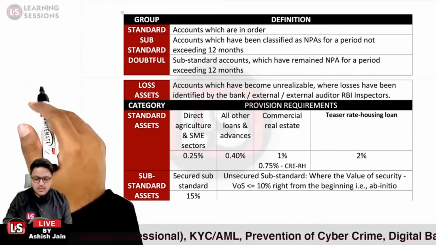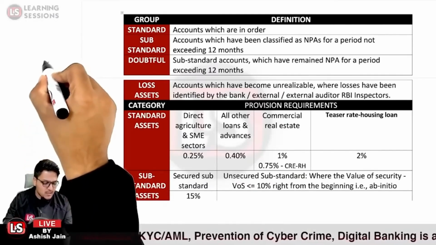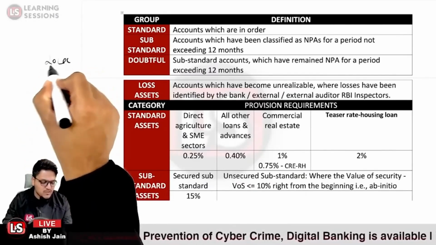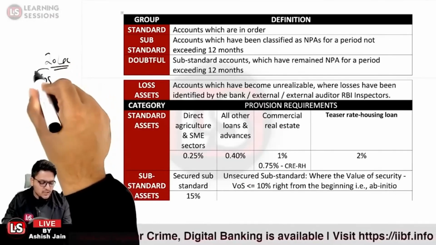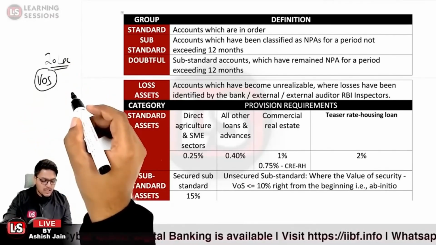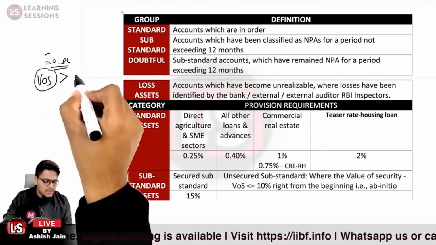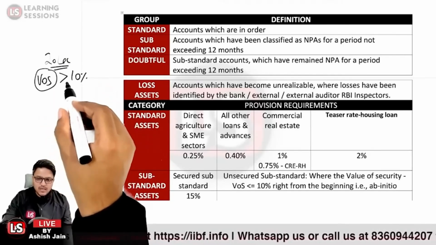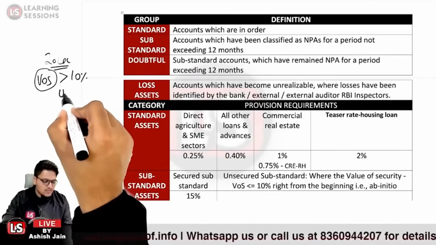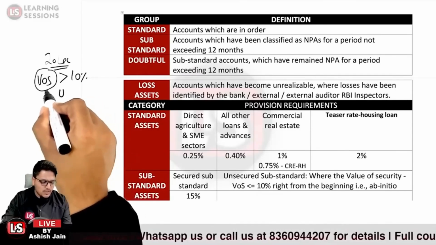Let us take the case that a loan amounting to rupees 20 lakh was sanctioned, and the value of security available at the time of sanction was greater than 10%. In that case it is said to be a secured loan.